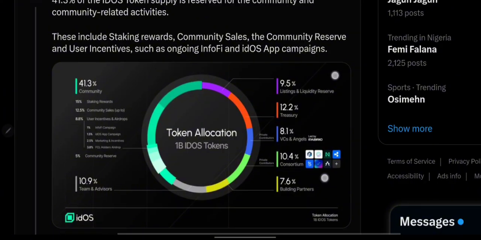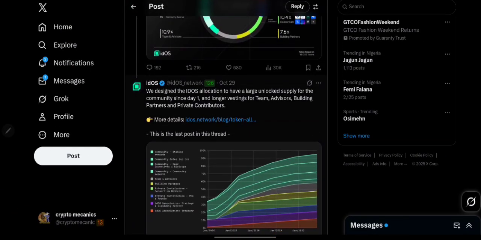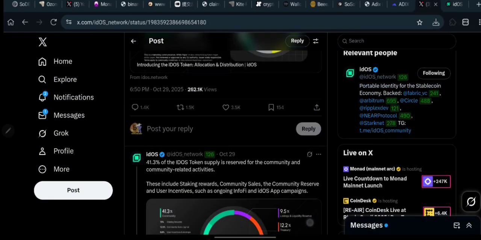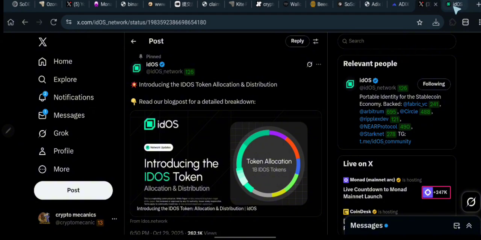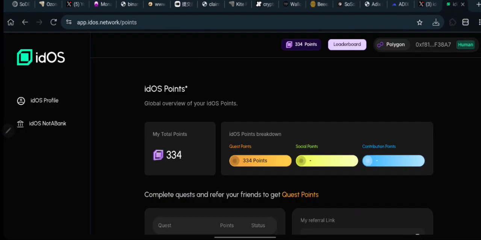So right now let's go back to the main business of the day, which is of course the KYC. You can go ahead and read all this for yourself if you want to, but you have known the most important part. Coming back to the IdOS website, or basically the app campaign page, you need to make sure that you have connected your wallet and also verified your wallet, which is very simple.